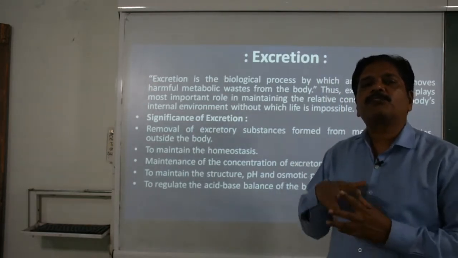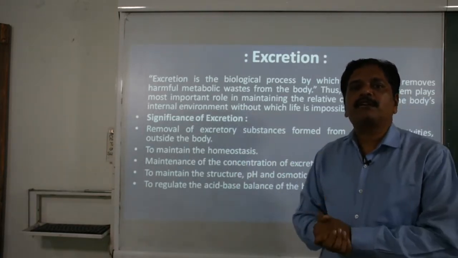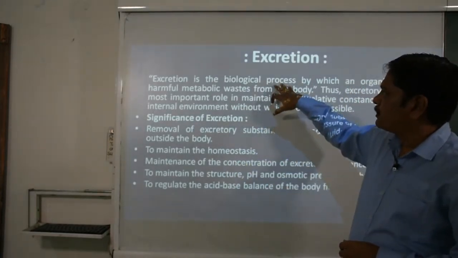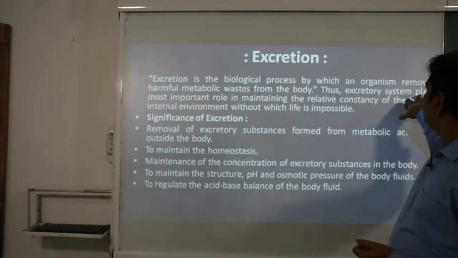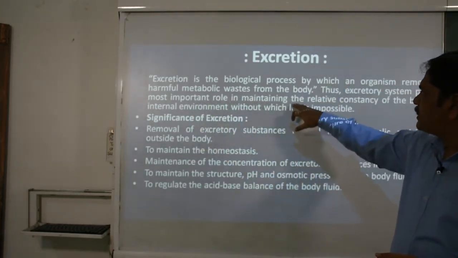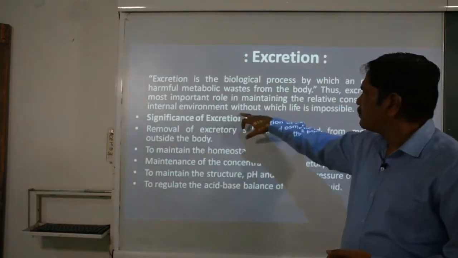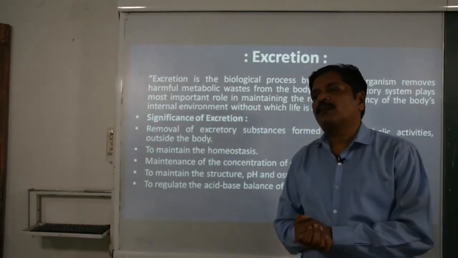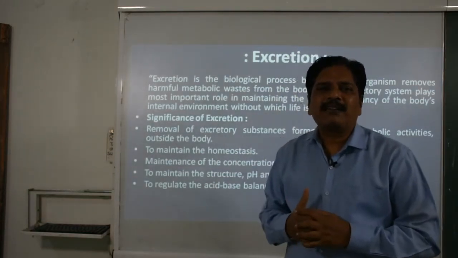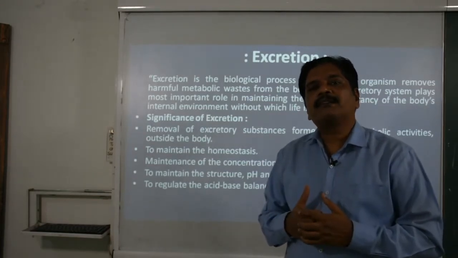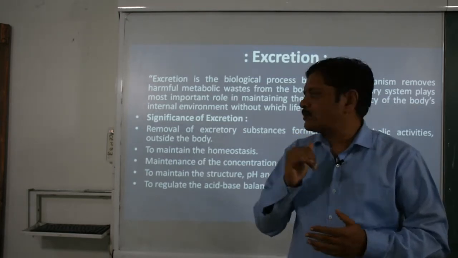Those substances which are produced in excess, or which are harmful or not useful, need to be eliminated, and that process is called excretion. Therefore the excretory system plays the most important role in maintaining the constancy of the body's internal environment, without which life is impossible.